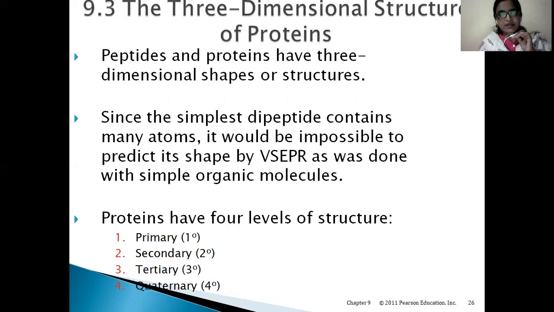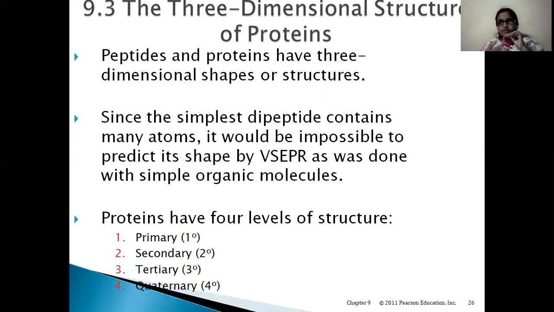Now, coming to the 3D structure of proteins, peptides and proteins have 3D shapes or structures. In the first slide itself, we discussed that the sequence of amino acids alone cannot do anything in protein synthesis.